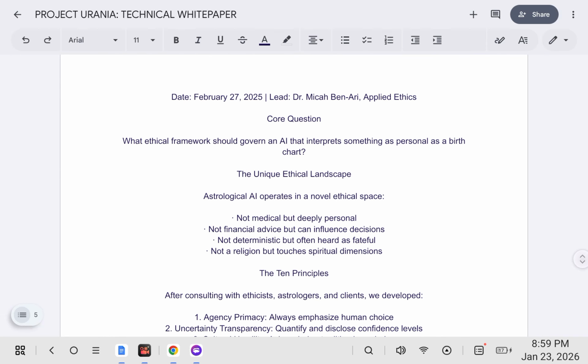Core question: what ethical framework should govern an AI that interprets something as personal as a birth chart? The unique ethical landscape: astrological AI operates in a novel ethical space. Not medical, but deeply personal. Not financial advice, but can influence decisions. Not deterministic, but often heard as fateful. Not a religion, but touches spiritual dimensions.